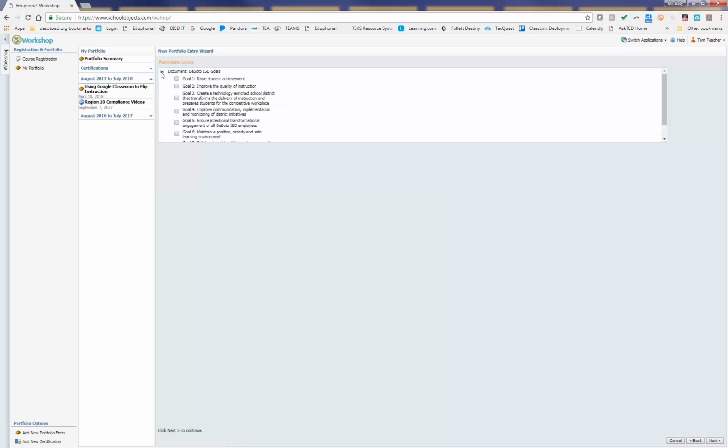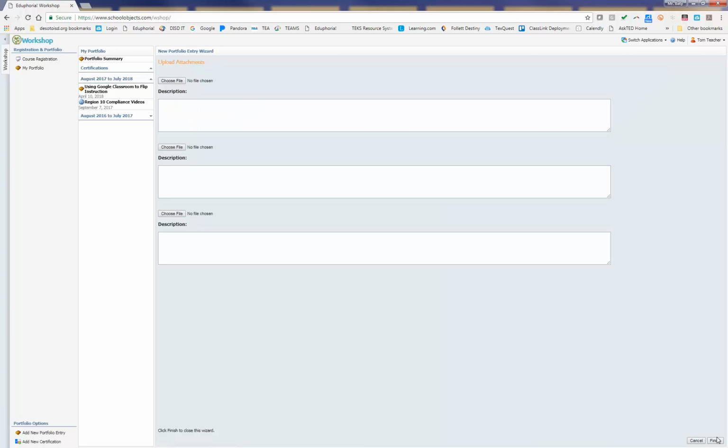Now this is very important for you to pick the correct goals and domains anytime it gives you the option to do that. Because anytime you're being evaluated or being assessed on areas that you've done training in, you want it to appear. So the purpose of this is to flip classroom, drive instruction, and to use technology. So that's going to meet goal 1, which is raise student achievement, improve instruction, goal 2, and goal 3, create a technology-enriched school district that transforms the delivery of instruction. It's going to do all 3 of those. So those are my 3 goals with this training.